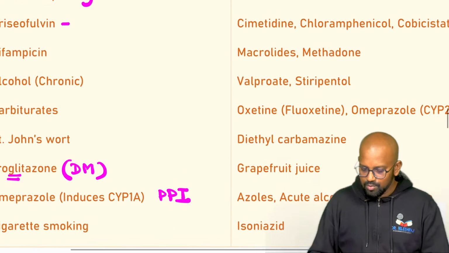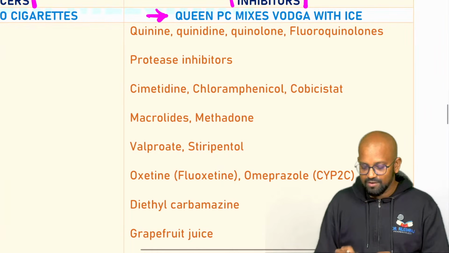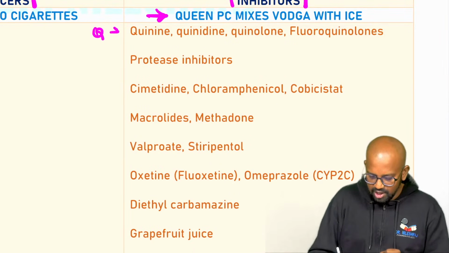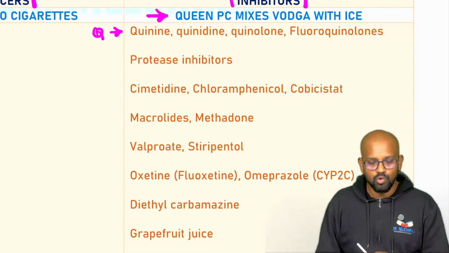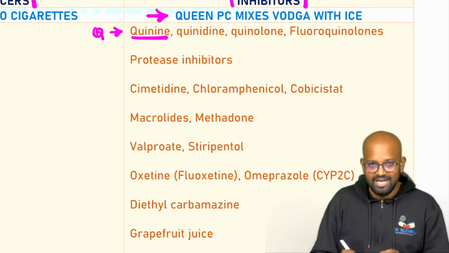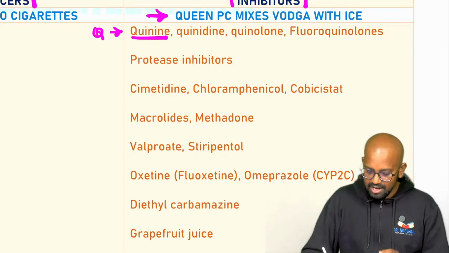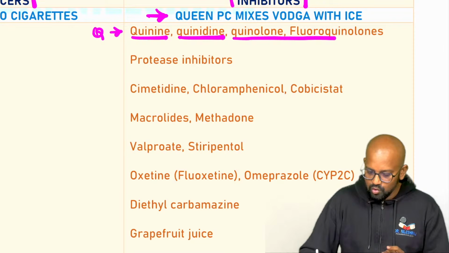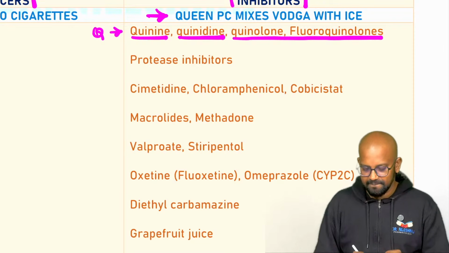What about the microsomal enzyme inhibitors? We have Queen Priyanka Chopra mixes vodka with ice. Queen is for quinine, quinidine, quinolone, and fluoroquinolones. Quinine is an anti-malarial drug. Quinidine is an anti-arrhythmic agent. Quinolone and fluoroquinolones are antibiotic agents.